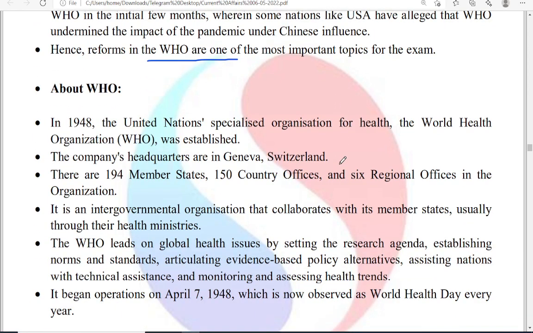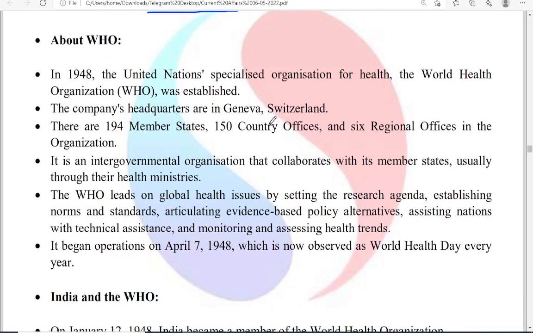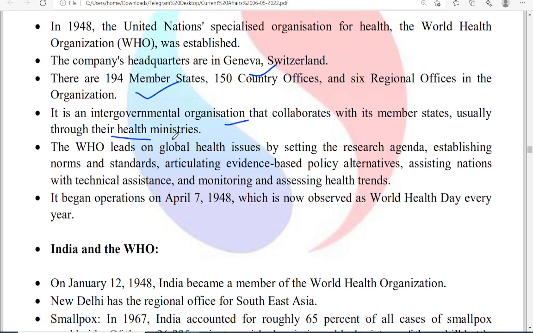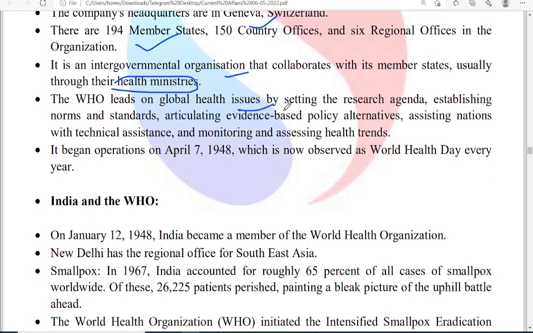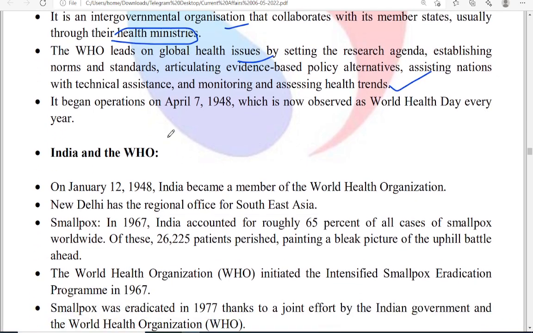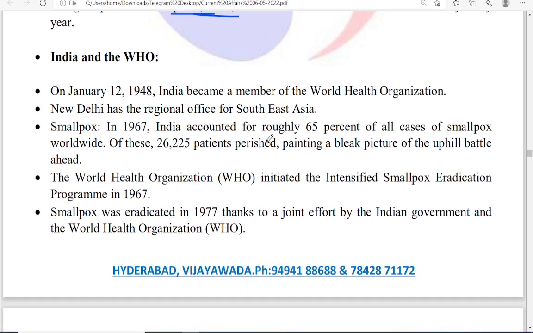Okay, if you see WHO, it was established in 1948 and its headquarters is in Geneva. It has 194 members and 6 regional offices. It's an intergovernmental organization, so generally it collaborates with the health ministers of all the countries. It takes on global health issues and research, establishing norms and standards. Okay, all sorts of health related issues at the global level. It began its operations on April 7th, 1948.